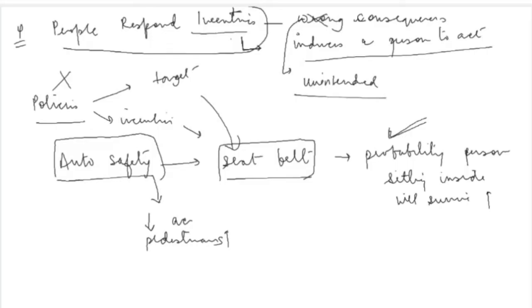You wanted people to be more cautious when they are driving, but because you have introduced a provision जो उनकी safety guarantee करता है, that led to unintended consequences. जो आप नहीं चाहते थे वो produce हो गया and that created another problem. So this policy, rather than promoting auto safety, actually went against it. So it is important to understand the mechanism of incentives from all aspects before introducing any kind of policy.